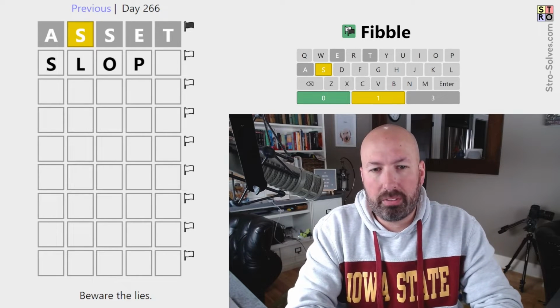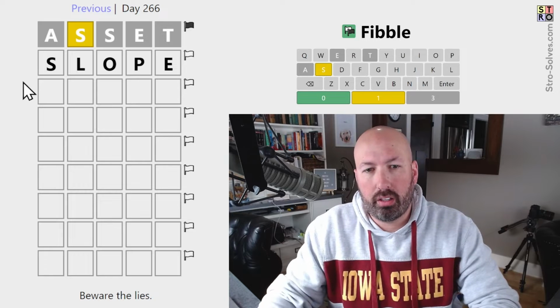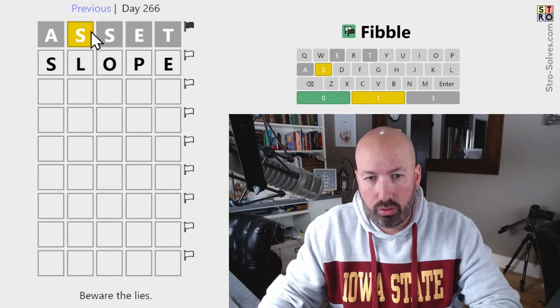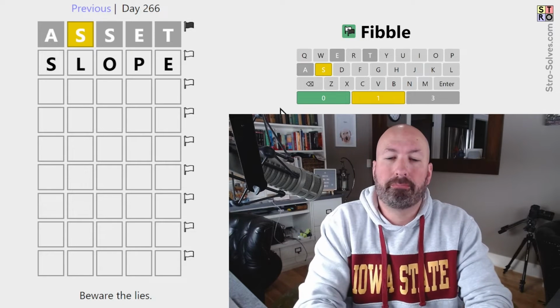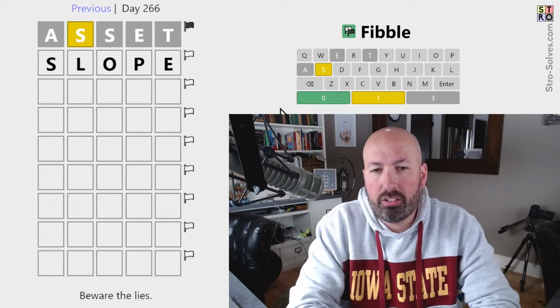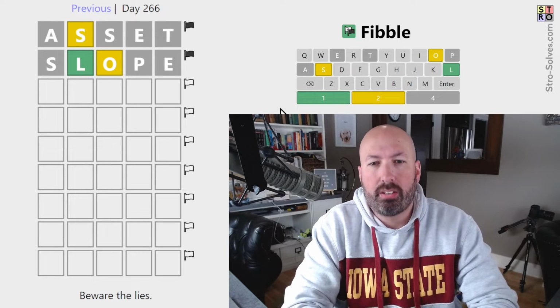You know, we could do something like slope, which would work. That would make the yellow S true, the gray S true, the gray A true. The E would be the lie. I think that's pretty good. Let's go with slope.